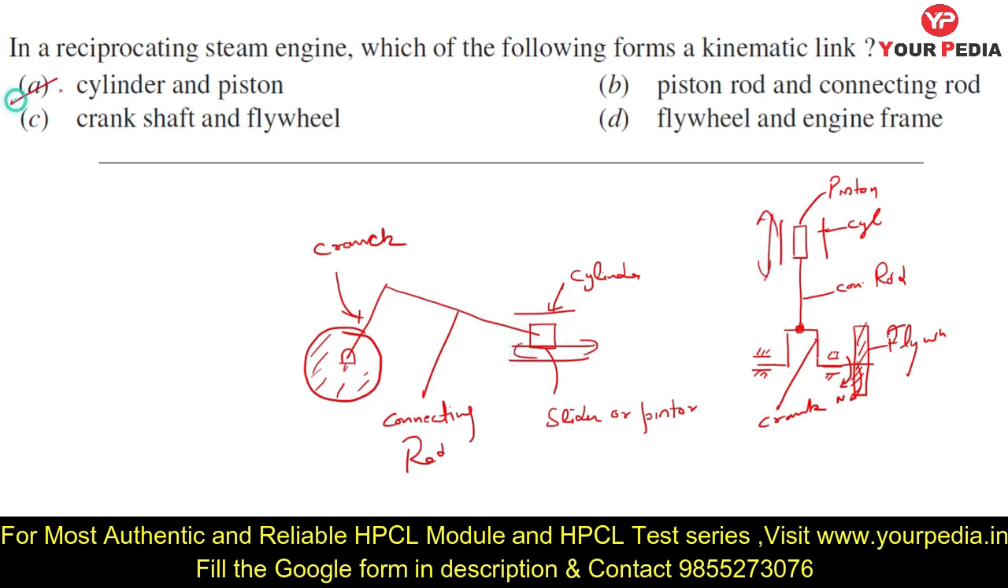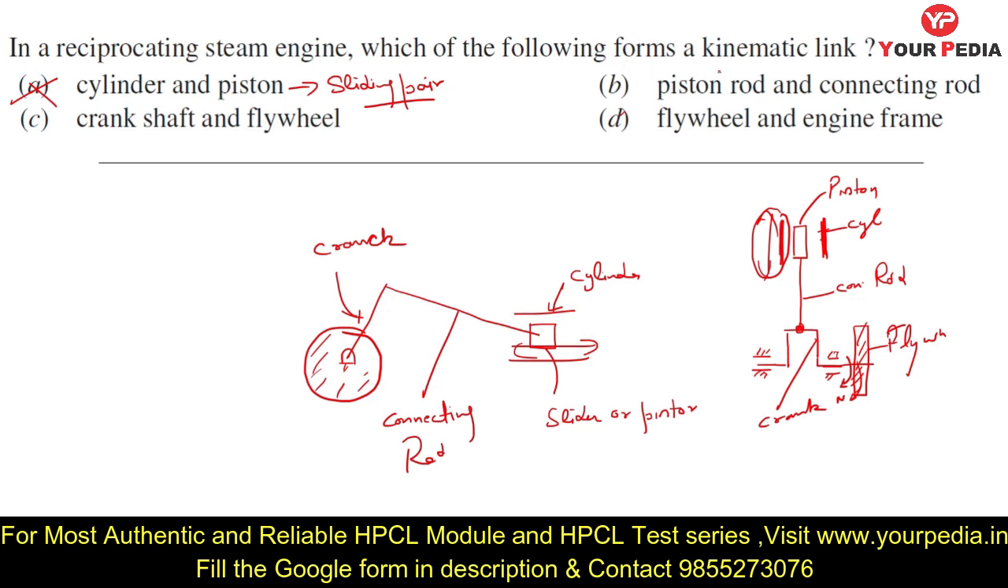So option A is cylinder and piston. In the case of cylinder and piston, there is a motion, although the cylinder is stationary and the piston is moving relative to it. So the cylinder is a different link and the piston is a different link. We can say there is a pair or joint. What type of pair? In between piston and cylinder there is a sliding pair. But the piston and cylinder are not one link, they are two different links. So option A is wrong.